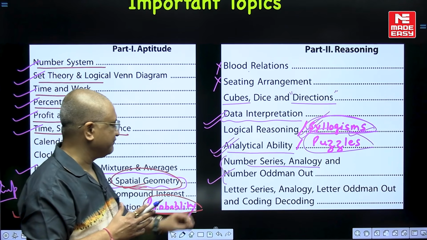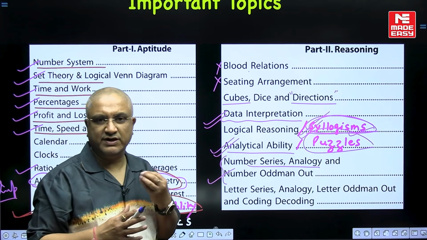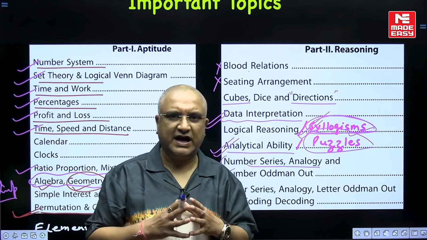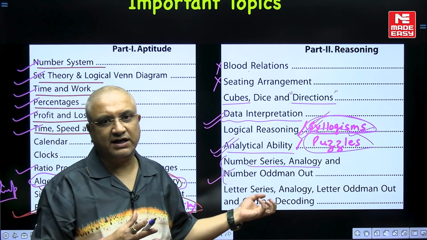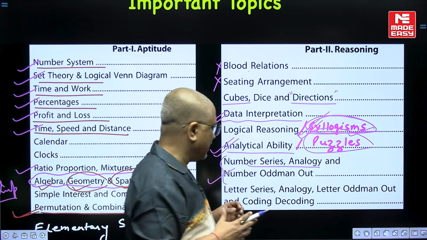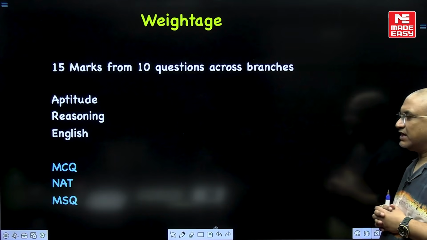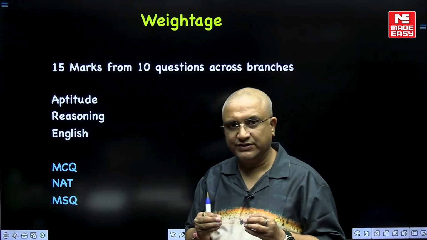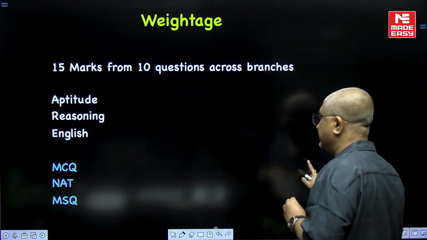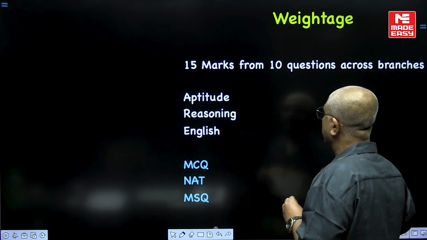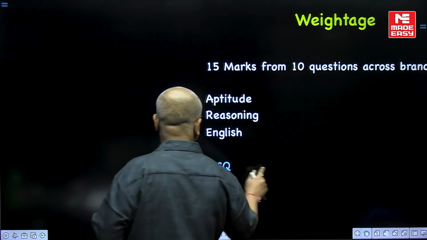On and off, questions from number series and letter series are always present. There are a few rules that most of us are aware of about ranking and all those problems. Now weightage. Weightage is, as I have already told you, 15 marks from 10 questions, and I will discuss it in great detail. Weightage is 15 marks from 10 questions.